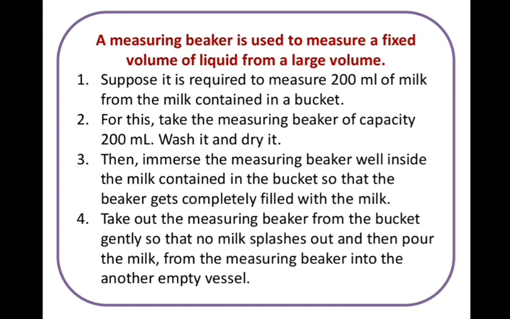We have to fully immerse, that is, dip the beaker so that it is completely filled. Now we have to take out this beaker such that no milk will fall or splash out, and then pour this milk into another empty vessel. Now we get 200 milliliter of milk.